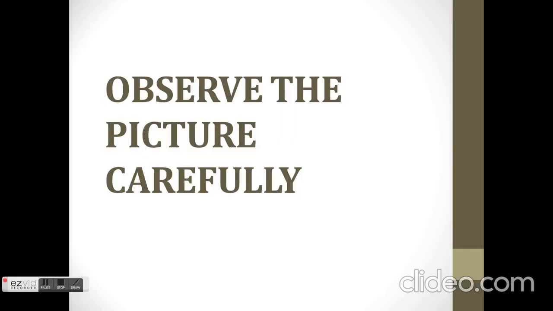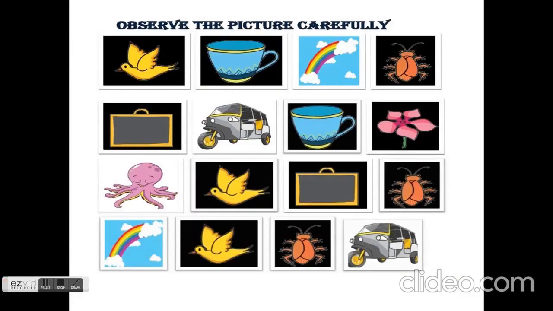Students, our today's topic is to observe the picture carefully. Here in this topic you can see many types of pictures. Let's see what they are. In the first picture you can see a bird, second a cup, third a rainbow, fourth a cockroach, which is familiar to everyone. In the second line, first picture you can see a slate, second an auto rickshaw, then a cup, then a flower. In the next line you can see an octopus, a bird, a slate, a cockroach. In the fourth line you can see a rainbow, a bird, a cockroach, an auto rickshaw.